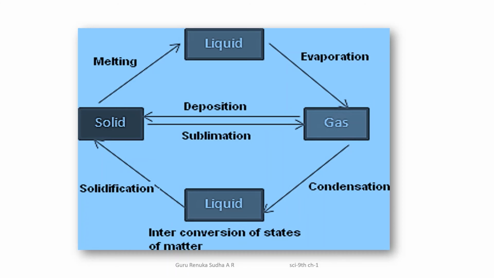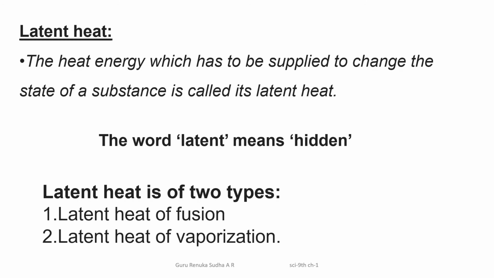When you heat a solid, it gets converted into liquid. Again, if you heat that liquid, it gets converted into gas, and that process is called melting and evaporation. And then when you start to cool that gaseous substance, it gets converted into liquid. That process is called condensation.